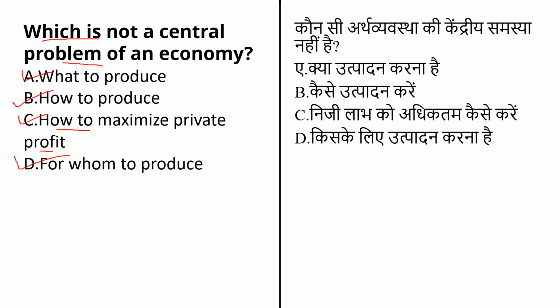So some of the problems that are faced by every economy of a country are production, distribution, and disposition of goods and services. And these are the basic economic activities of life. But how to maximize the private profit will not be included here. Okay. Because it is a private profit, so how can it affect the country's economy? It will not affect the country's economy. So the answer here for this question will be option number C, that is how to maximize the private profit.